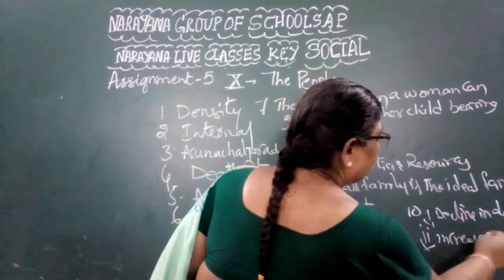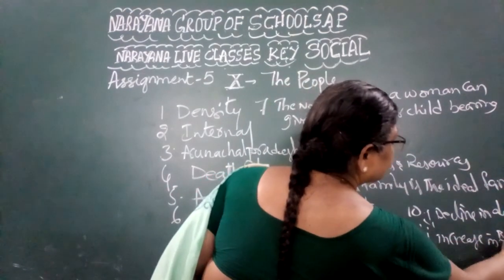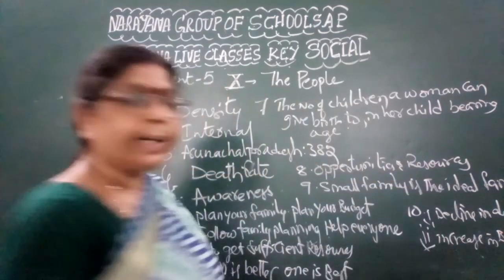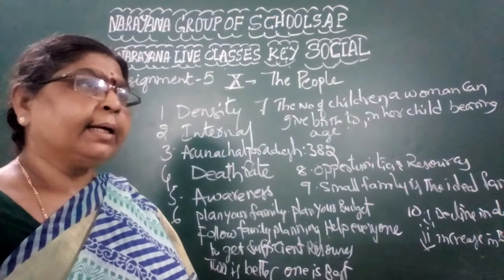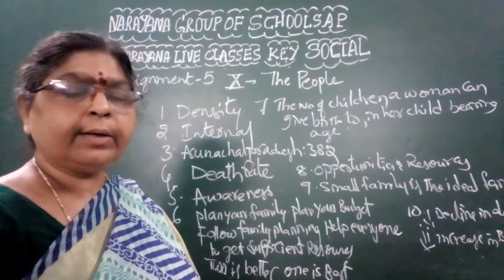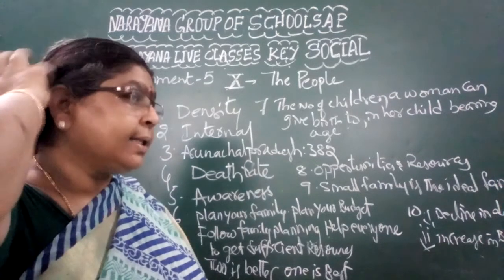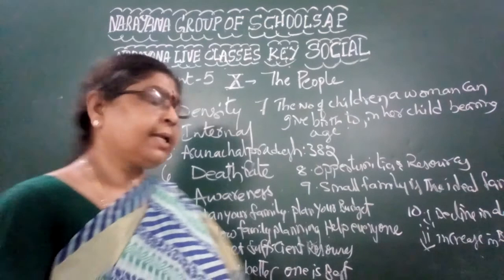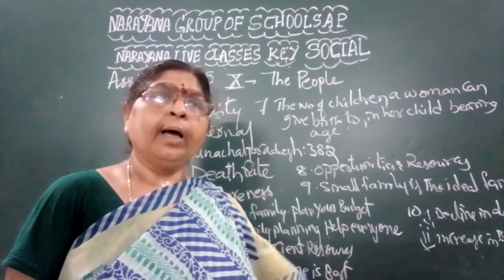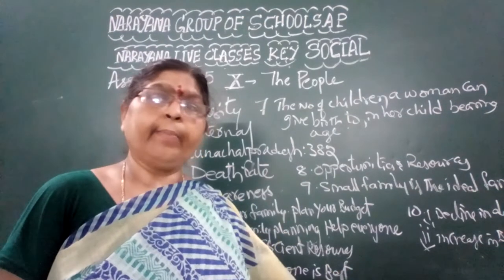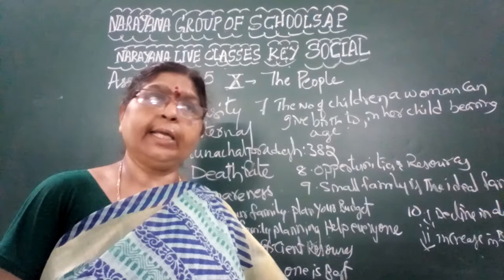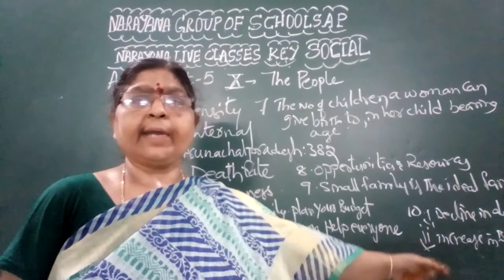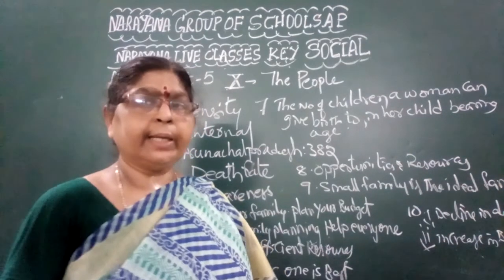An increase in the birth rate. Why is there an increase in the birth rate? It is not that the birth rate is continuously increasing, but it has not fallen down. What is the reason? Because of better medical care, better opportunities, better vaccines. All these are the reasons for having a better birth rate.